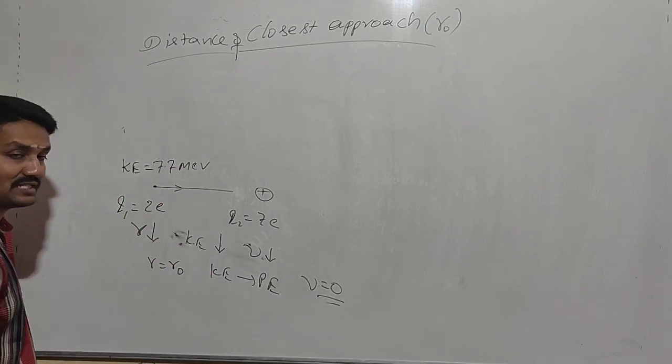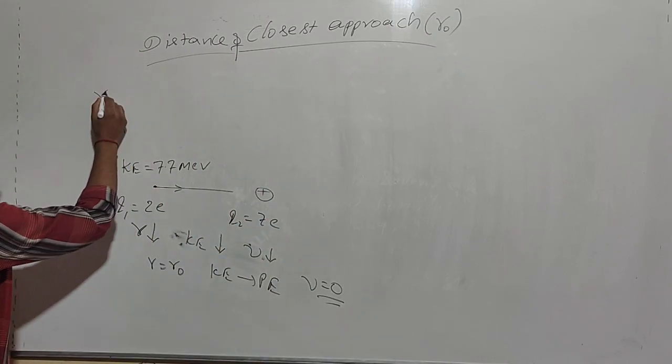So how do we define the distance of closest approach r naught?